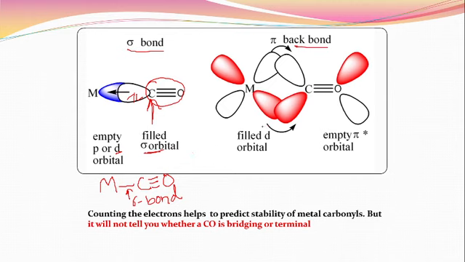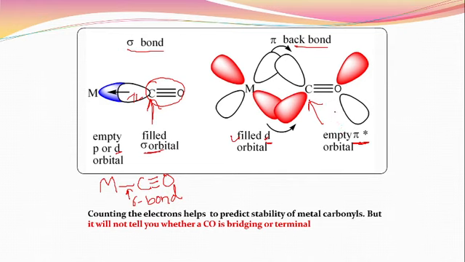Okay, then the next type of bonding is the pi back bonding. How is it formed? Sometimes the metal has a filled d orbital, that means in the d orbital the metal has electrons, and the carbonyl carbon has an empty pi star orbital, that means there are no electrons present in the pi star orbital.